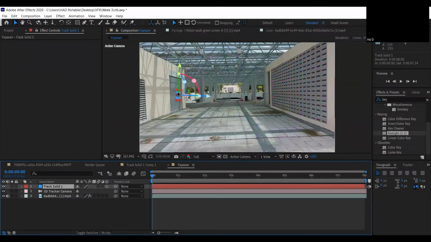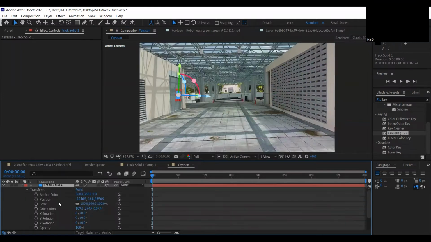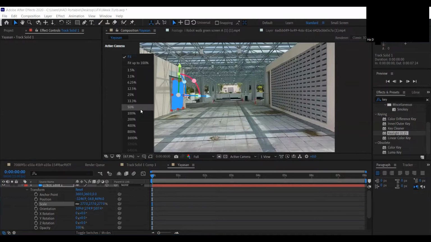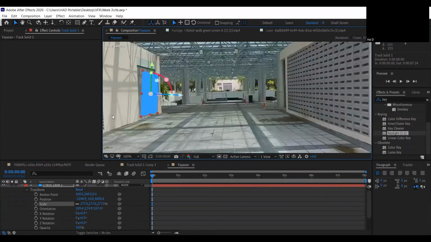So I have a small box here. I want to make it larger, just to make it visible. So this is already 3D. I want to adjust it. I want to zoom it first, to make it nicely stick to the wall so it looks more real.